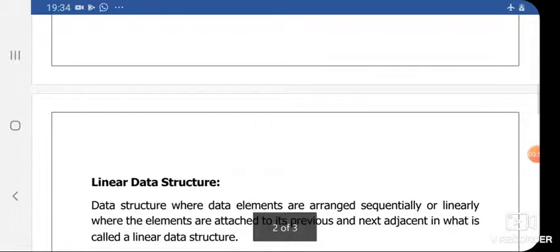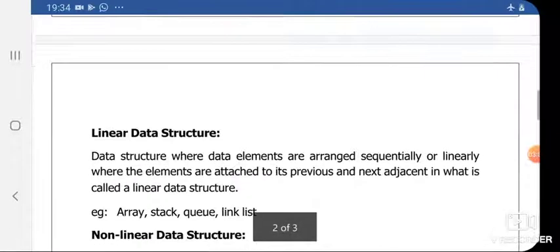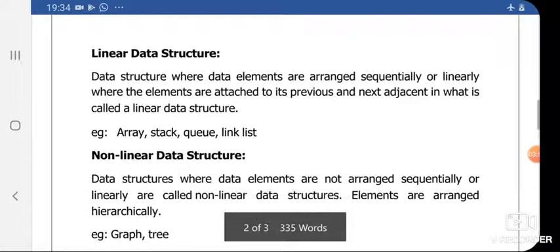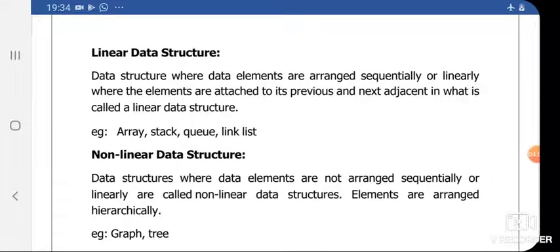Then, linear data structure and non-linear data structure. Basically, in linear data structure, data is arranged linearly or sequentially. Therefore, they are known as linear data structures. Examples of linear data structures are array, stack, queue, and linked list.